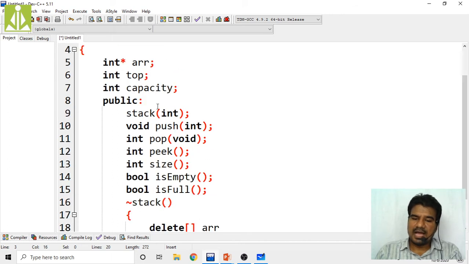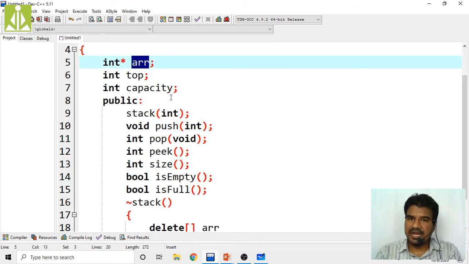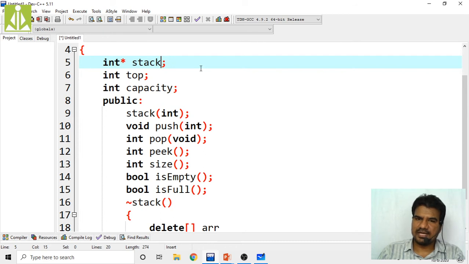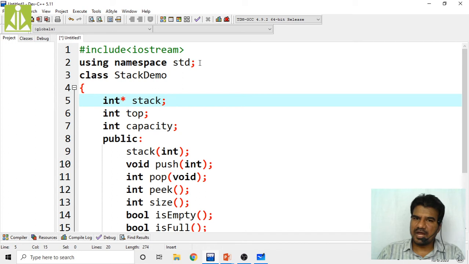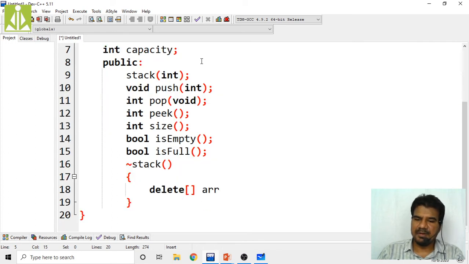Then here I want to take my array name as stack to avoid the confusion. You can do this in your notes as well, because in your notes I kept ARR only over there, and ARR you can remember in this way. We are doing the array implementation of the stack, so here also you have to modify it like stack.